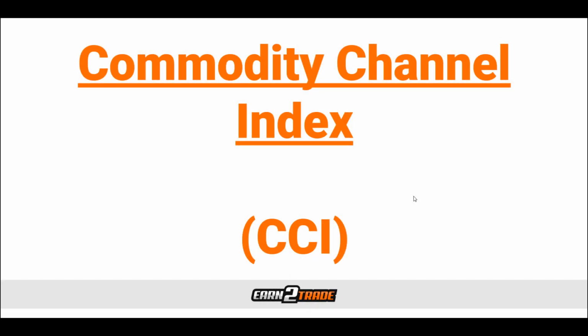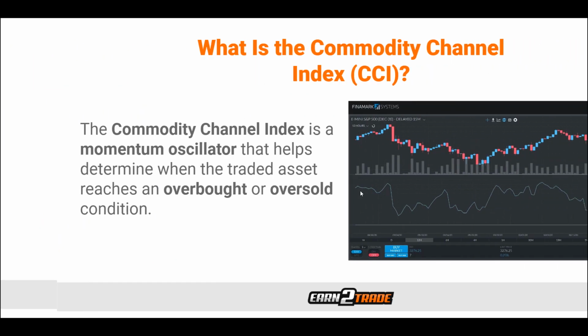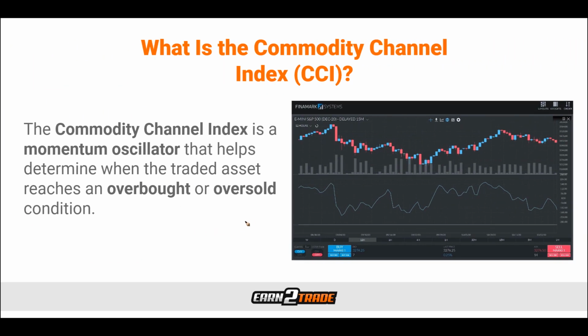The Commodity Channel Index. It's been around for some time and it is very, very popular, but let's start off with what it is. We briefly got to look at how it looked on our chart. Here's a picture on the right-hand side, just in case you already forgot. But the Commodity Channel Index is a momentum oscillator that helps determine when the traded asset reaches an overbought or oversold condition, potentially speaking, if we analyze it correctly. It is used to better assess the direction and the strength of a trend, as well as to spot reversals by traders and potential market extremes.